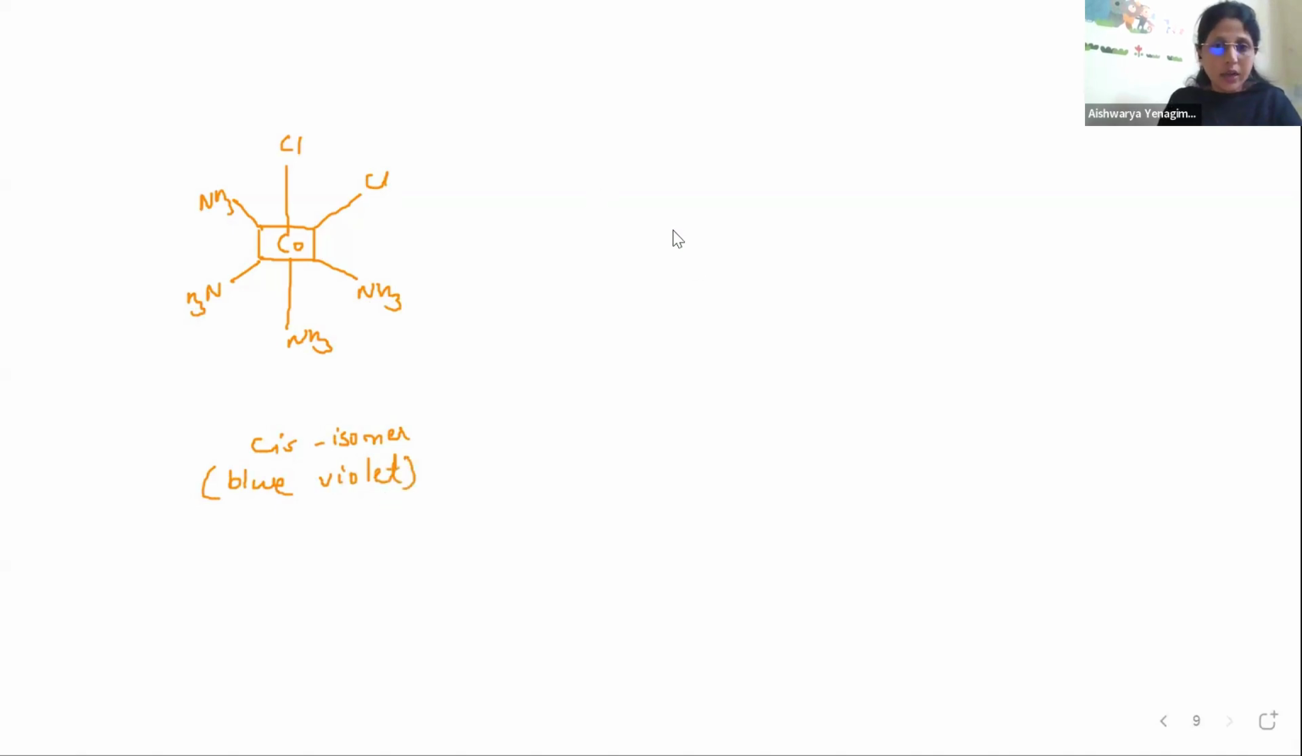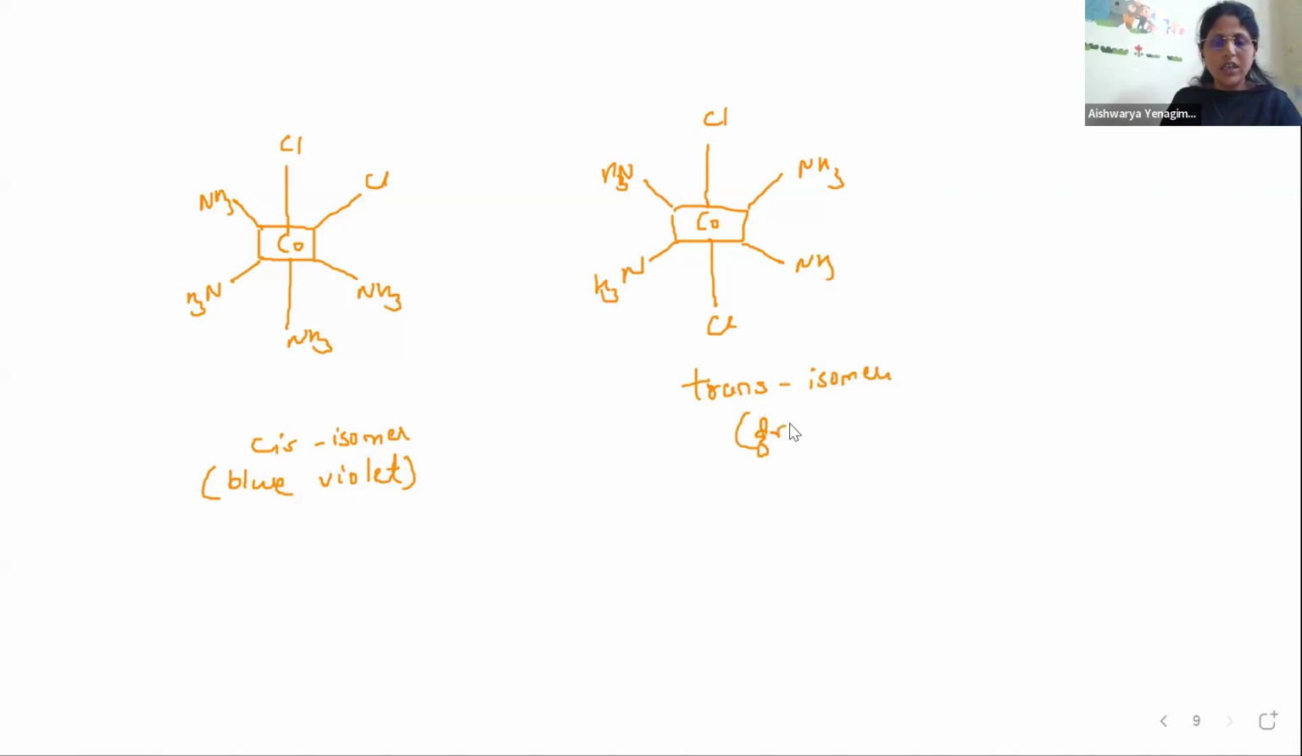Okay, take the another one. I can also represent it as Co, octahedral geometry. So I can write it as Cl here, 1 and 4 position, and then all the NH3s here, 4 NH3s here. So see what type of isomerism it is. It is trans isomerism, and its color, if you see, it is not blue violet, it is green. So this is trans isomer, which is green in color. Getting my point? So 1-4 position.